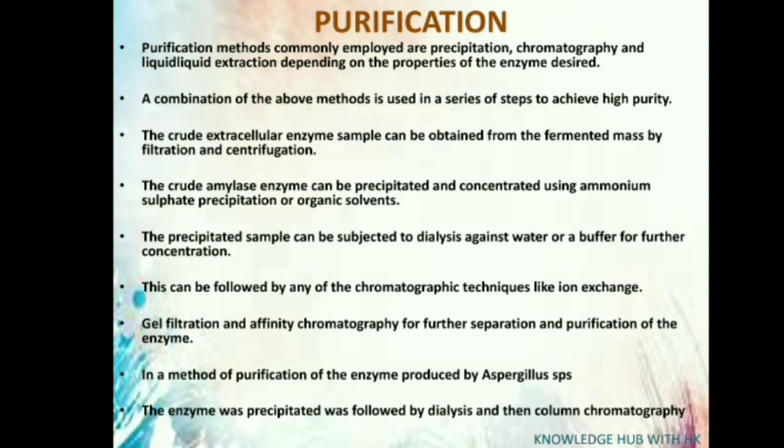The precipitated sample can be subjected to dialysis against water or a buffer for further concentration. This can be followed by any of the chromatographic techniques like ion exchange, gel filtration, and affinity chromatography for further separation and purification of the enzymes. In a method of purification of the enzyme produced by Aspergillus species, the enzyme was precipitated, followed by dialysis and then column chromatography. Enzyme activity can be identified by the dinitrosalicylic acid method, the Nelson-Somogyi method, or using iodine.